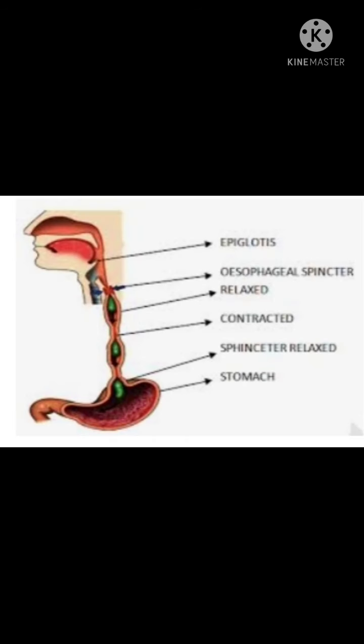Yes children, this is the diagram for peristaltic movement of bolus. Here you can see when you keep the food into your mouth, it slowly moves from the mouth to the esophagus. How does it move? The walls of the food pipe, that is the esophagus, secrete a slippery substance called mucus. Mucus lubricates and protects the esophageal walls from damage.